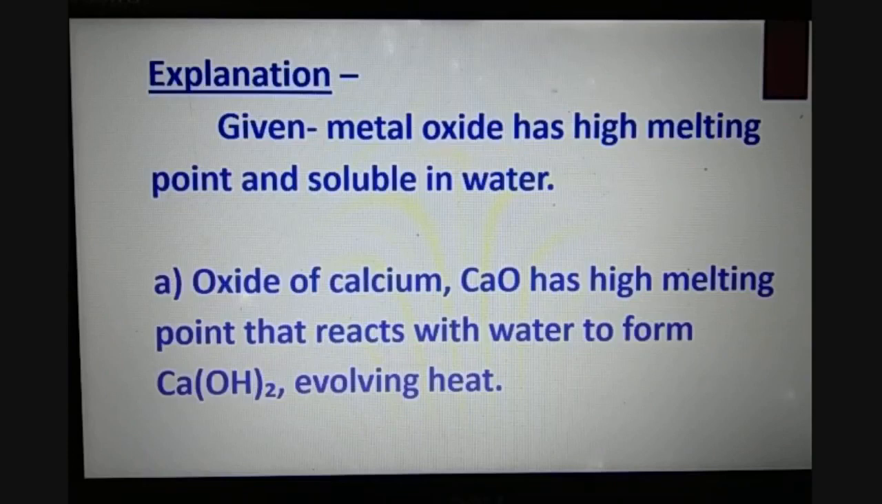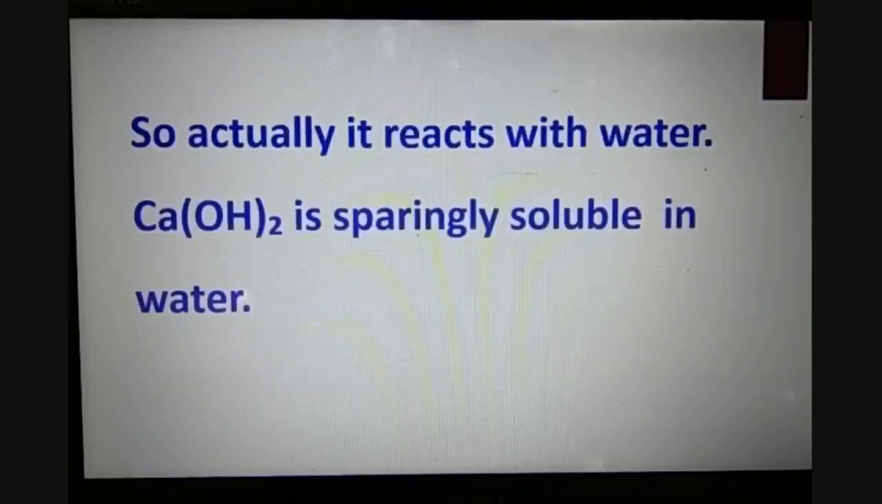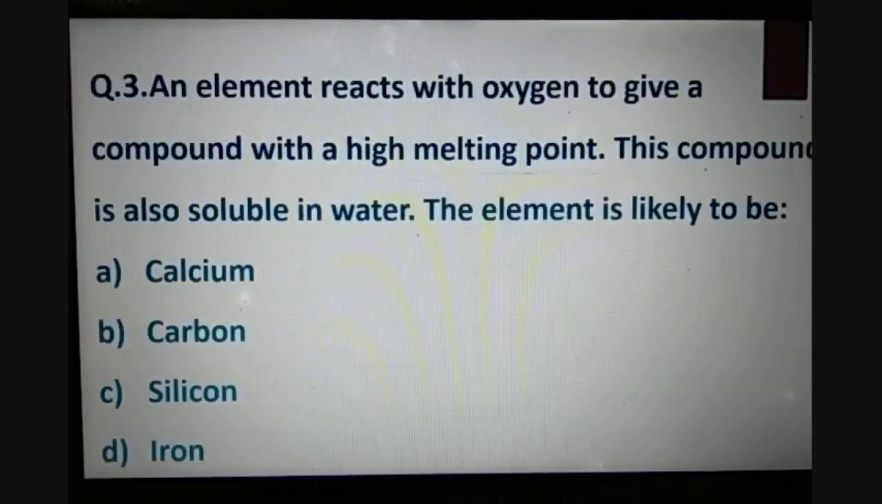We have been given that the metal oxide has a high melting point and is soluble in water. So think about first, oxide of calcium, that is calcium oxide, has a very high melting point and it reacts with the water to form calcium hydroxide and evolves heat. So actually it reacts with water, and calcium hydroxide is sparingly soluble in water, so that is why option A is there. Otherwise, rest of the options, carbon, silicon, iron, they are not soluble in water. So only calcium is the one. So option A is the correct answer.